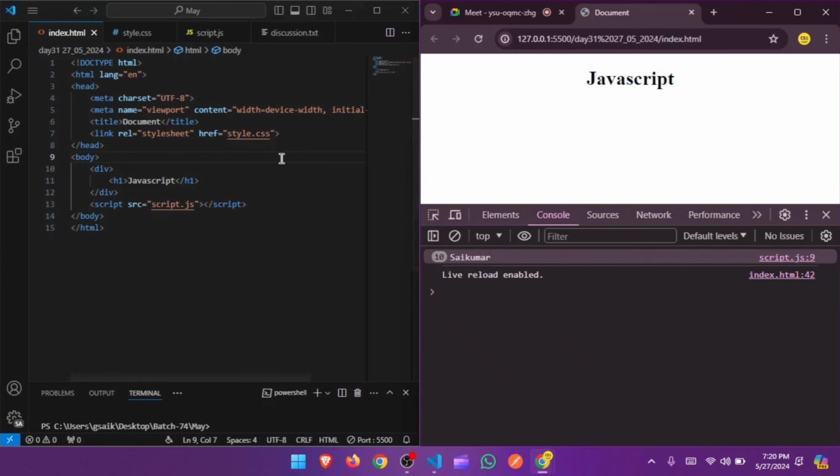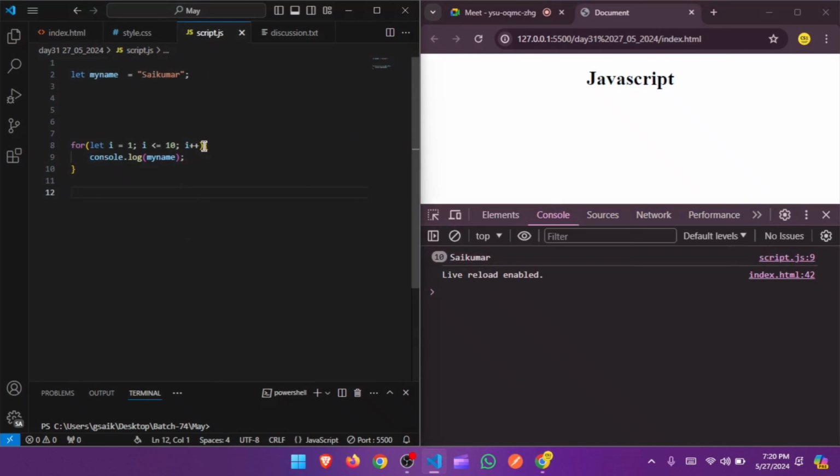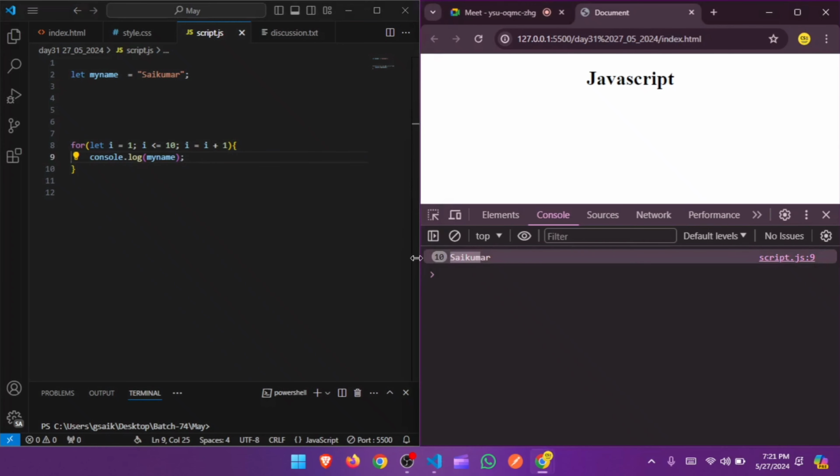See, this printed my name 10 times. So here i plus 1, we'll see this one. See, same thing, it's printed 10 times. You can see we have another increment operator, guys, that's plus plus. We will discuss that one as well, but not now, after some time. We have printed the same thing 10 times. That's the reason we are getting 10.